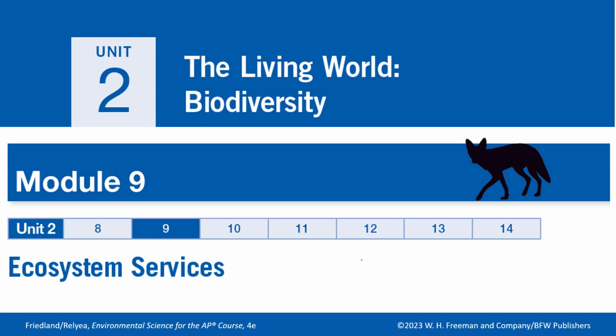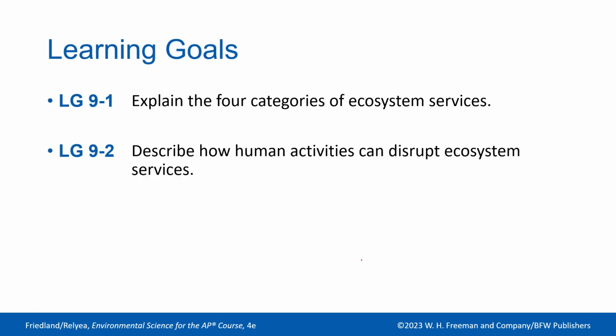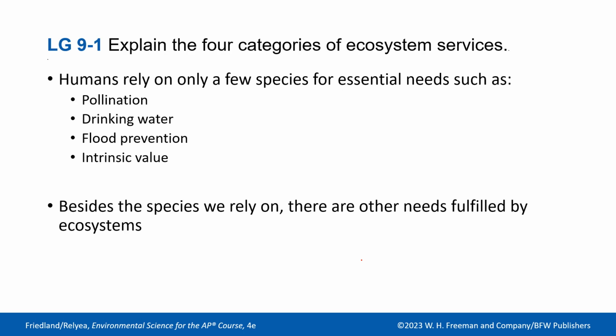Right, so we're going to get into Module 9 of Unit 2, Ecosystem Services. So our learning goals for this module are: explain 4 categories of ecosystem services, and describe how human activities can disrupt ecosystem services. So, explain the 4 categories of ecosystem services.